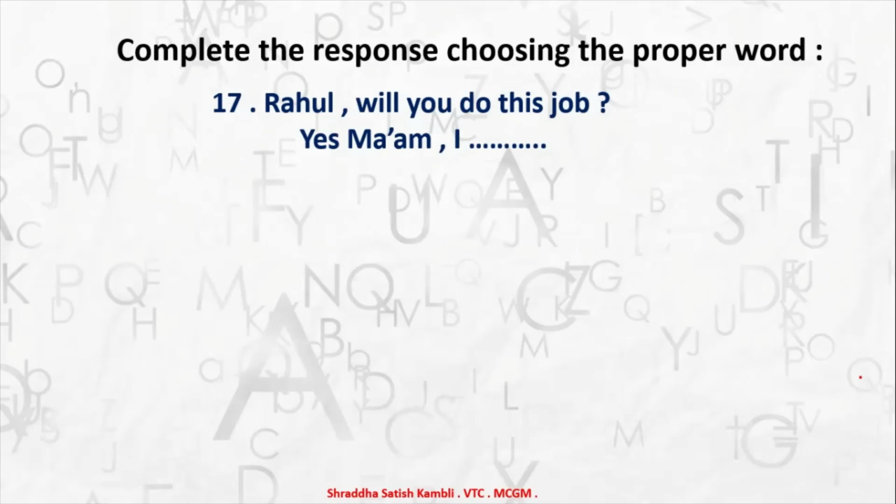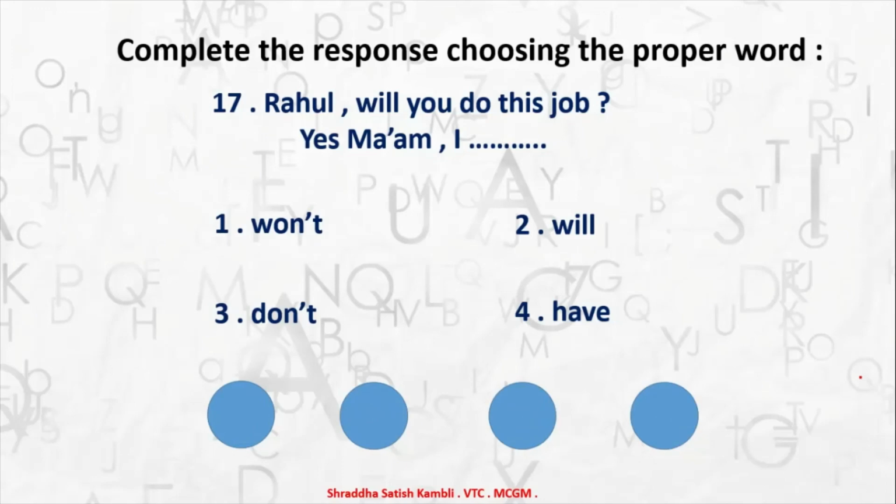Yes ma'am, I dash. So will it be I won't, I will, I don't, I have? So what will it be? It will be the second one, I will. Now you will say, madam, teacher, you can also say, yes madam, I won't. But that will be wrong children, because then it should be no madam, I won't. It cannot be yes madam and I won't. Okay, so the answer is the second one.